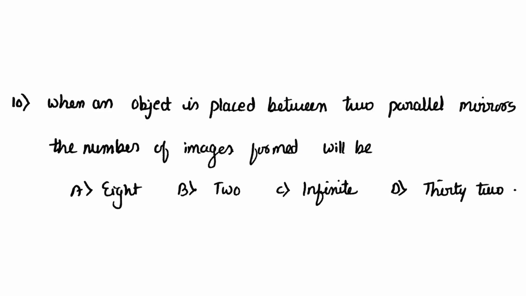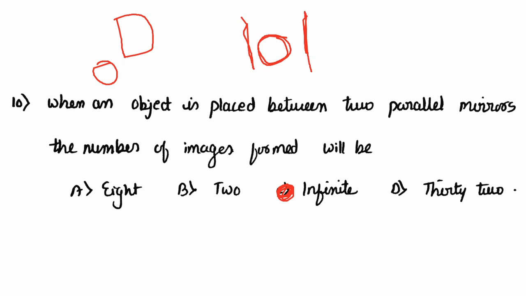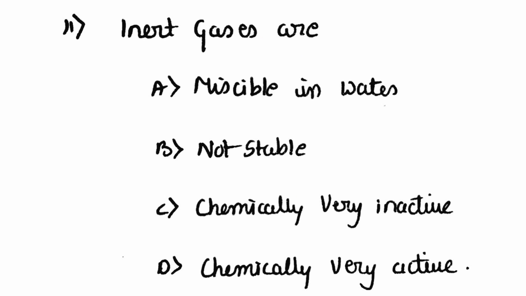Next question. When an object is placed between two parallel mirrors, the number of images formed will be, if you take this one as mirror and this one as mirror, and an object is placed here, then how many number of images will be formed? 8, 2, infinite, or 32? And the answer is infinite. When you stand in front of the mirror and hold one more mirror behind you, you can see infinite images of yourself.